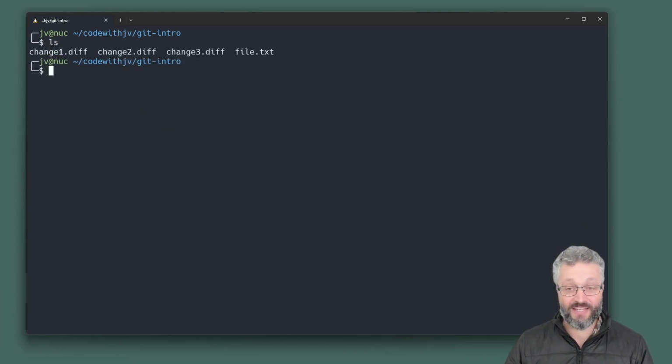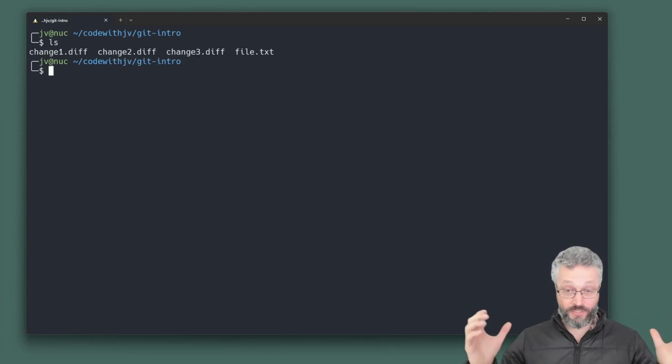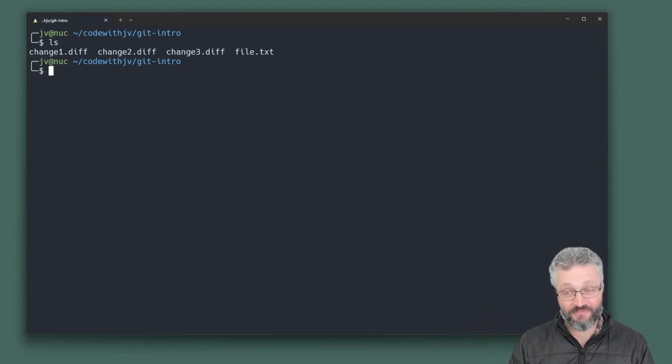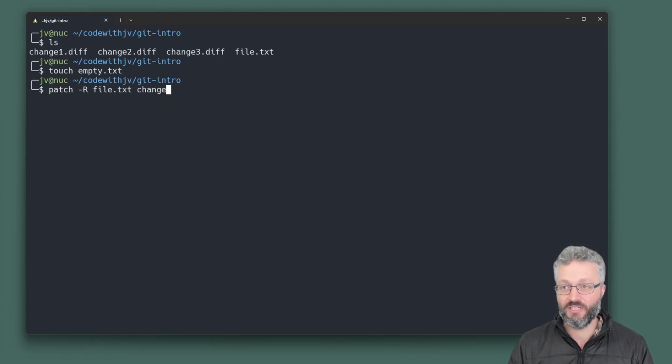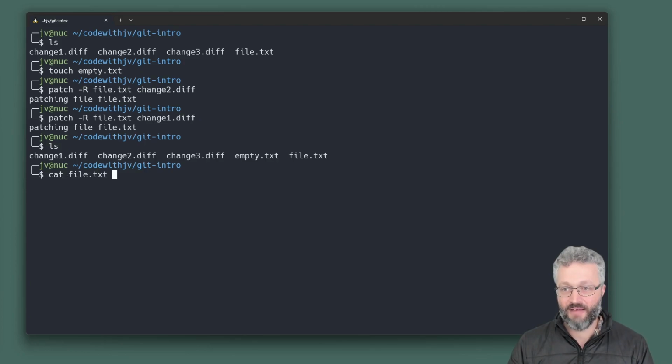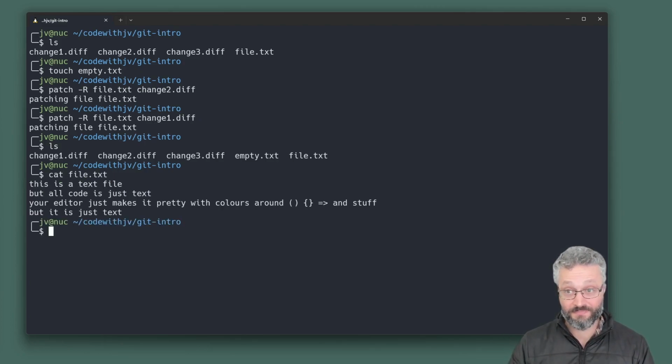One last point. Notice how I said with the starting file and all the diffs, well, Git actually doesn't have a starting file. Touch empty.txt, and we go diff empty. Oh, my file is out of sync. I now need to unwind it. So patch -r file.txt, we need change2. Patch -r file, I want change1. Cat file. Now my file is its original one.